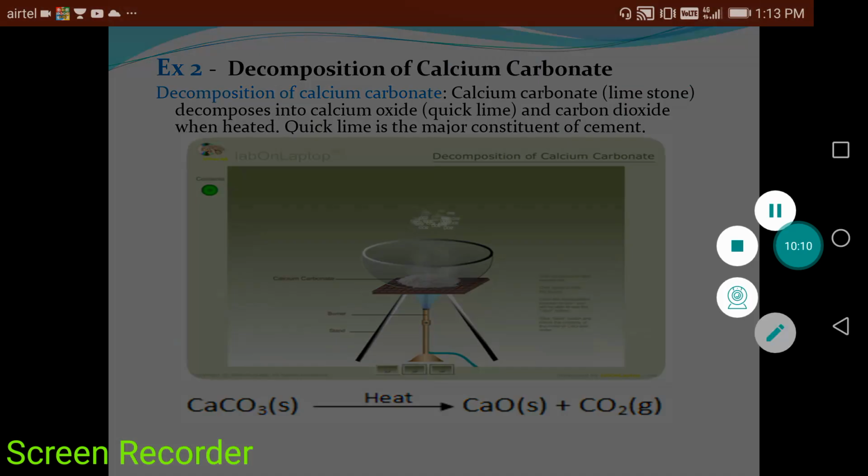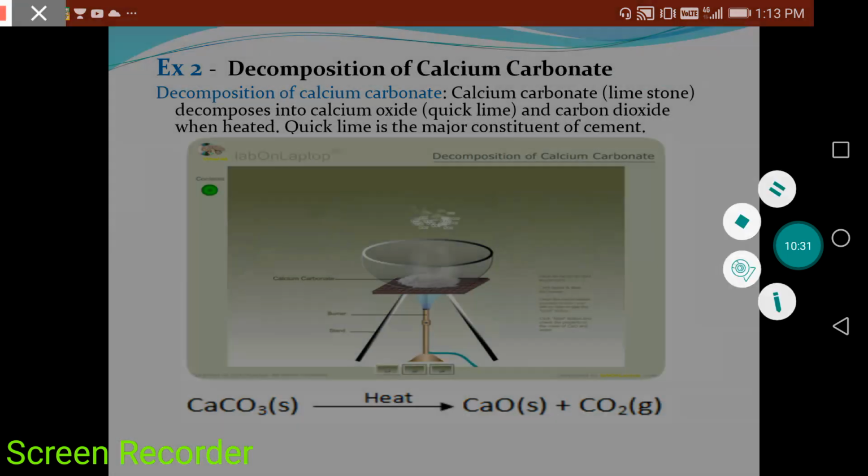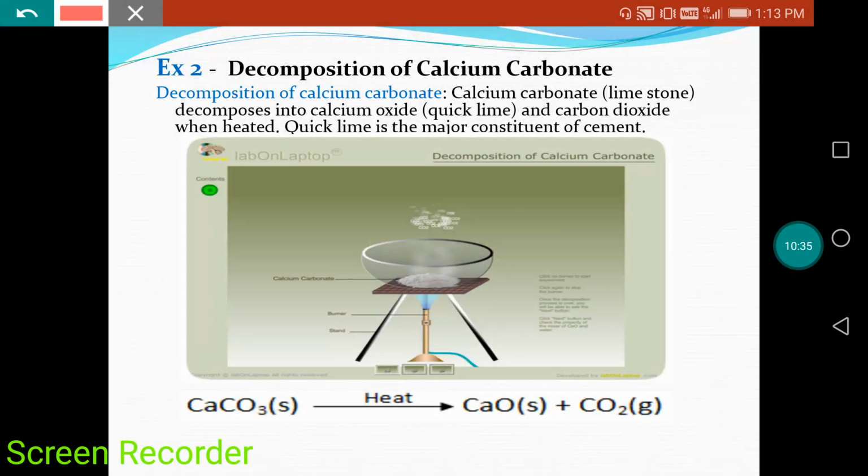Now, another example is given here: decomposition of calcium carbonate. See, a glass bowl is given here. Calcium carbonate crystals are present inside the bowl, as shown in the diagram above the bowl. What is another name of calcium carbonate?